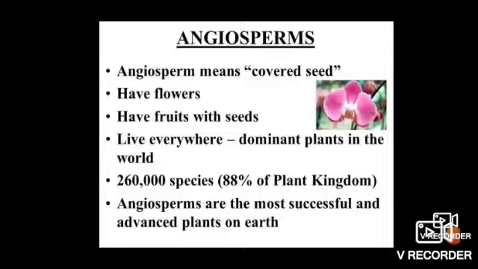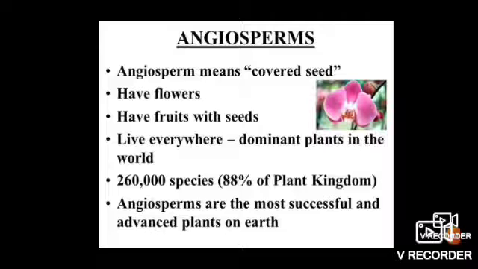There are two types of angiosperms, monocots and dicots, but later on we will study about that. Now, what are the features of angiosperms? What is the meaning of angiosperms? Angio means covered and sperma means seeds. So in these plants the seeds are covered with fruits, that means the seeds are enclosed within the fruit.